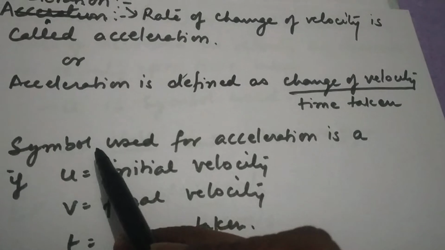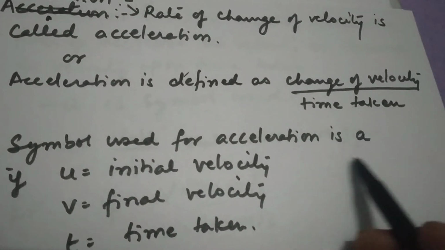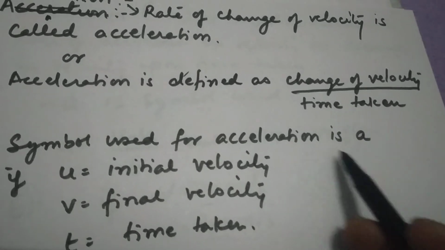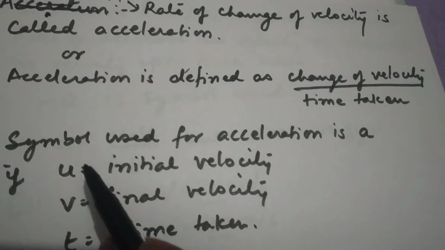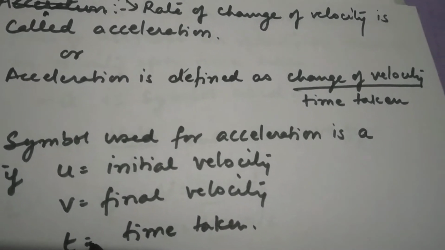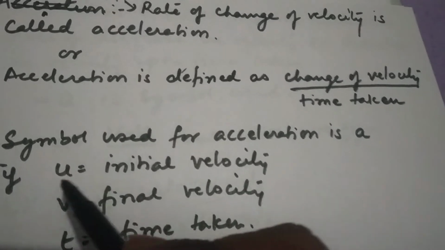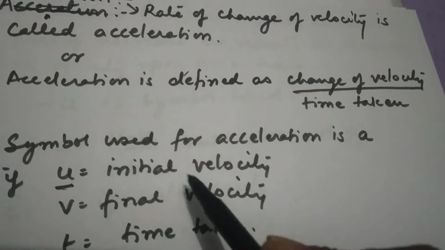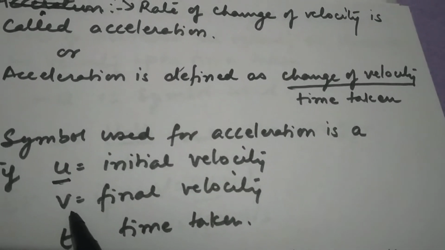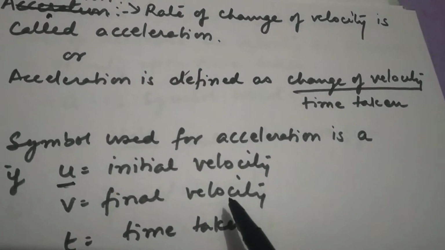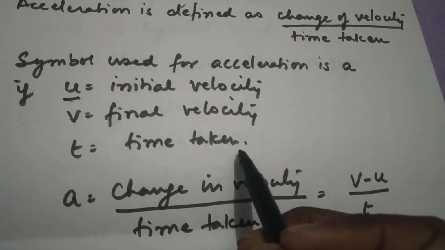The symbol we will be using for acceleration is A. But to get the expression, the formula for A, we need to know all the symbols which will be used for the formula for acceleration. Please follow them very carefully and understand them. Small u will be used for initial velocity. V, or a small v, can be used for final velocity. And t as usual, time taken.